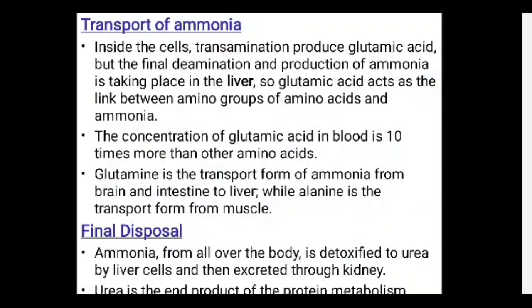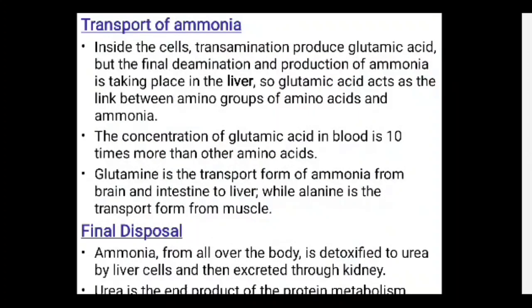Glutamine is the transport form of ammonia from brain and intestine to the liver, while alanine is the transport form from the muscles. Here you can see the alanine glucose cycle in the muscles.